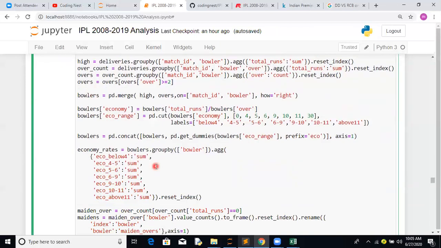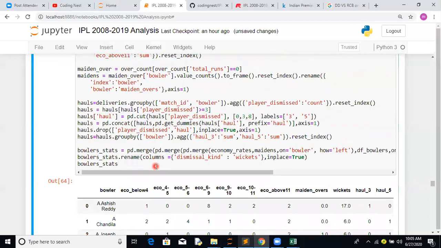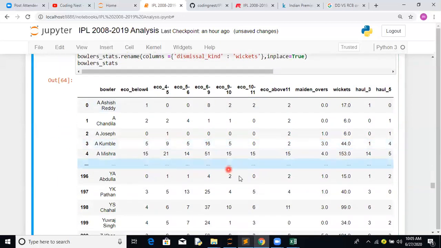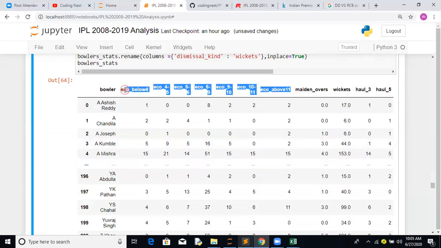The same way we have tried this. The data which we have: 3 wicket haul, 5 wicket haul. That's the stat similar to 50s, hundreds and 30s for a batsman. Then total number of wickets, maiden overs, and the rest are buckets which we have created, like the number of times that bowler has given runs below 4. Which is again very interesting.